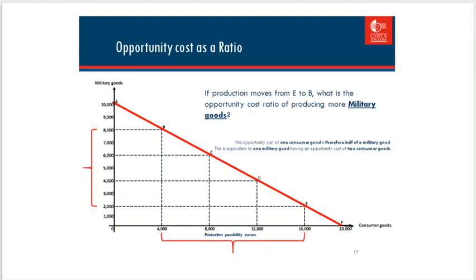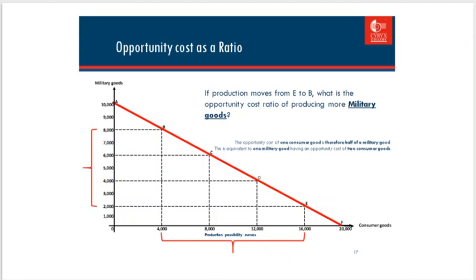Okay, now how do we get the calculation? Let's focus on points E and B. Which one is increased and which one is decreased? Consumer goods: at point E, 16,000; at point B, 4,000. That means a decrease, right? From 16,000 to 4,000. And then military goods, E to B, from 2,000 to 8,000.